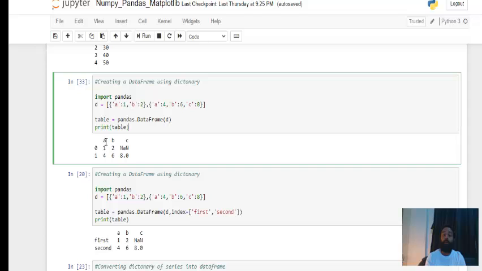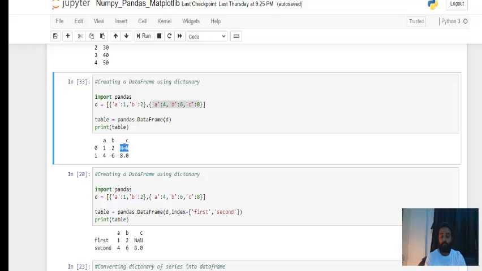Then the second value is A, B and C. Then A, B and C, 4, 6 and 8. Since there is no C present in the first value, it has printed NaN. That means value not available.